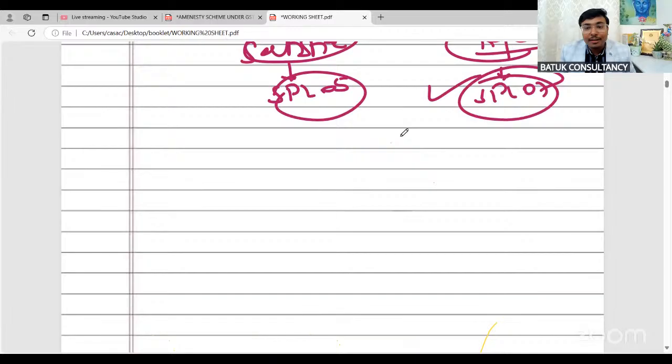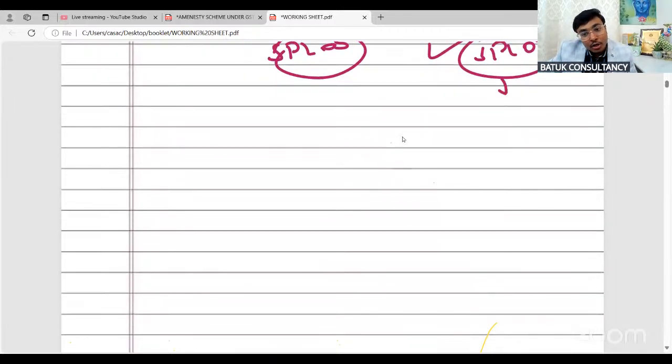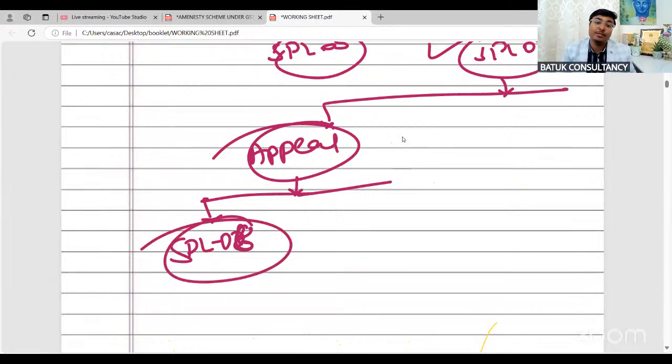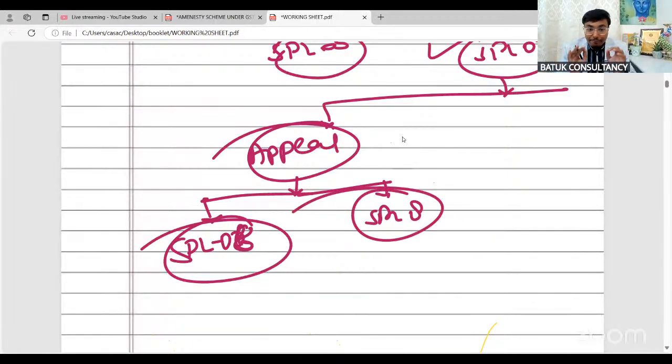Now, after the rejection, the taxpayer has two options available. One, the taxpayer can file an appeal, saying, sir, my application for amnesty has been rejected. There may be chances that the appellate authority provides the decision in favor of the taxpayer, then SPL06 will be issued. If the decision is not in favor of the taxpayer, then SPL08 will be there. And if the taxpayer does not file any appeal, the original case is restored.